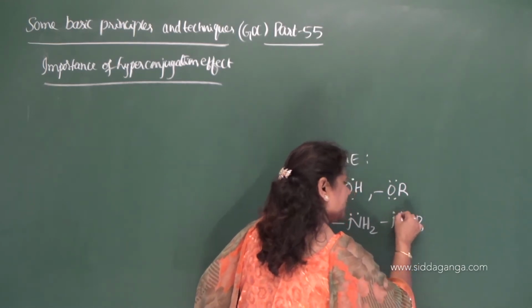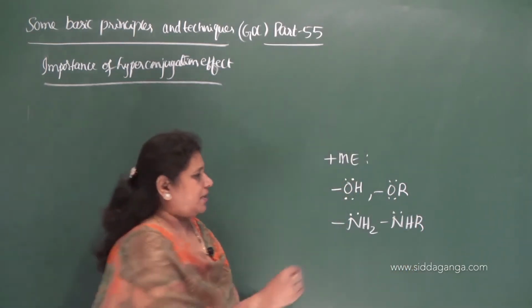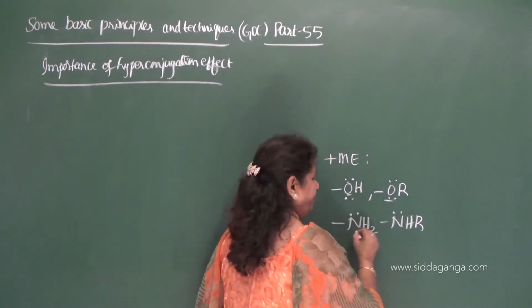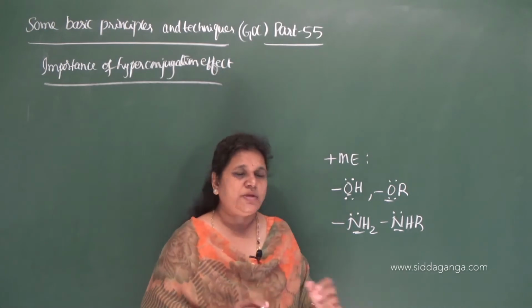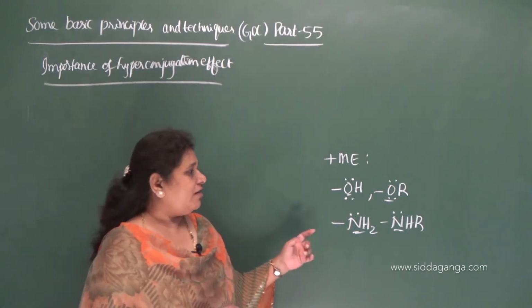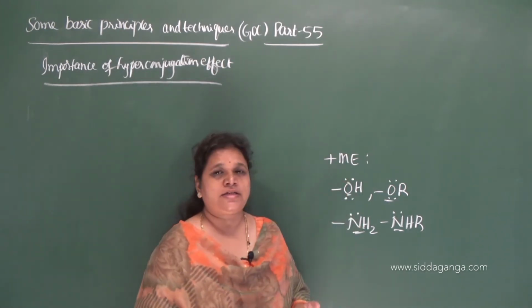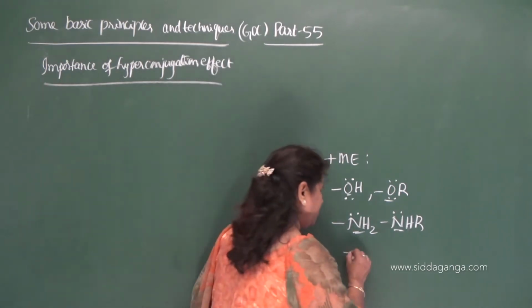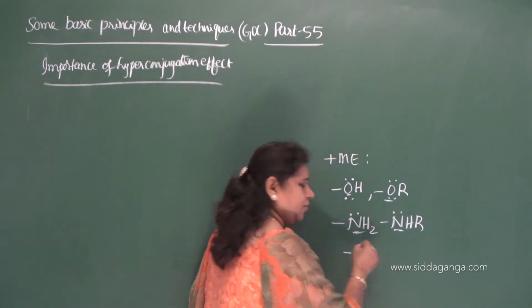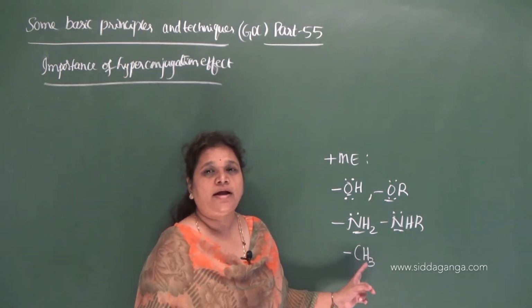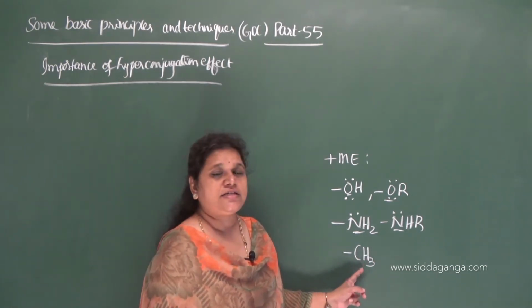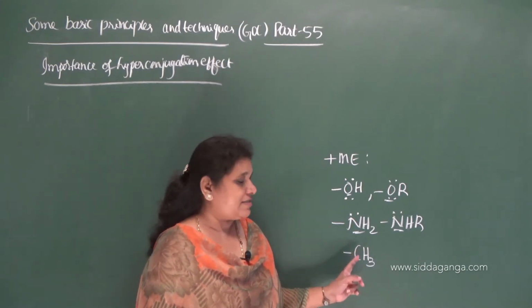In all these groups the key atom possesses a lone pair of electrons. And one more group I have given is the methyl group, or in general an alkyl group. It is also ortho and para directing because it also exerts positive mesomeric effect, as I said.